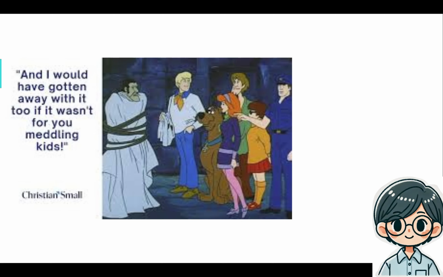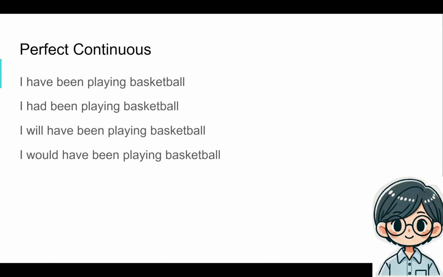And I would have gotten away with it too if it wasn't for you meddling kids. Meaning that if the meddling kids did not exist, then Christian would have gotten away with it too if it wasn't for perfect continuous. It's a combination of perfect implying completion and continuous implying that you're still doing it, which sounds weird, but that is a state you can be in.